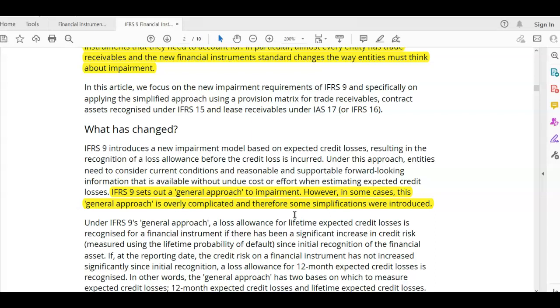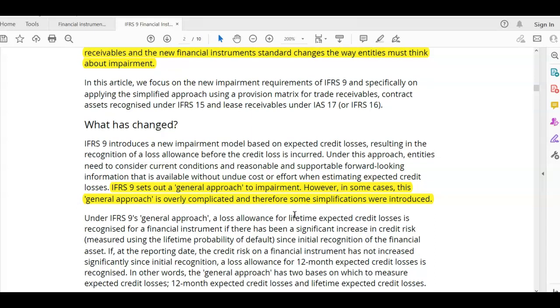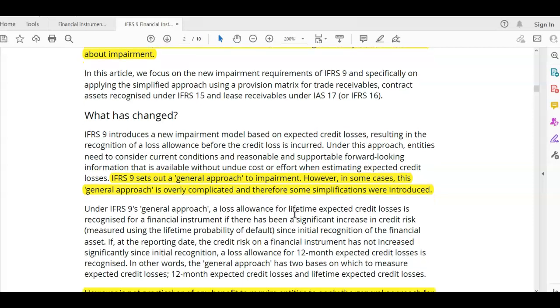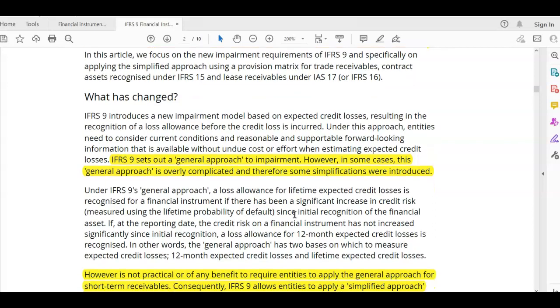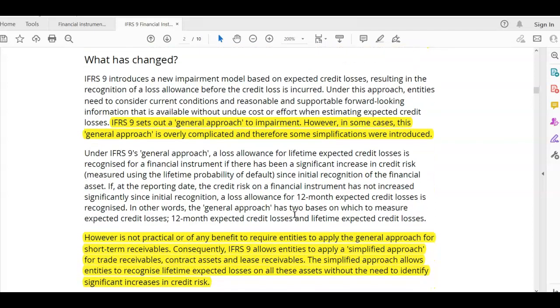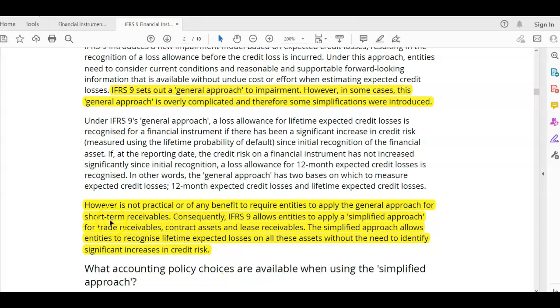Because of that, IFRS 9 has also provided another approach, called the simplified approach. As you can see right here, it says it is not practical for entities to apply the general approach, so they allow companies to use the simplified approach to test impairment of their trade receivables.